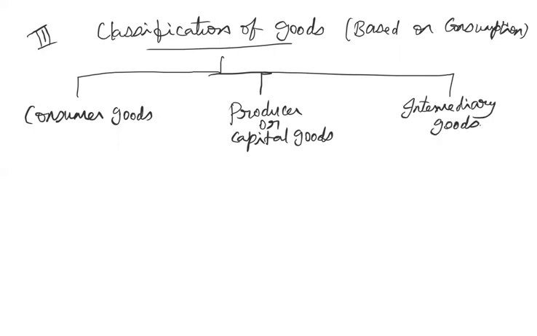Okay. So now I'll first start with an example, so you can understand the difference. Let me give some examples for consumer goods, like fan, car, etc.